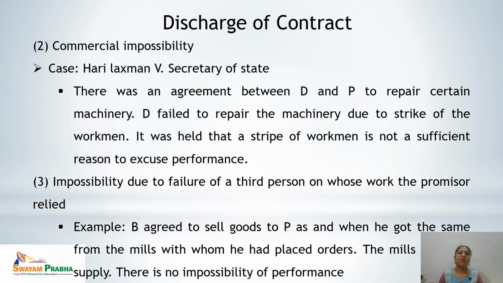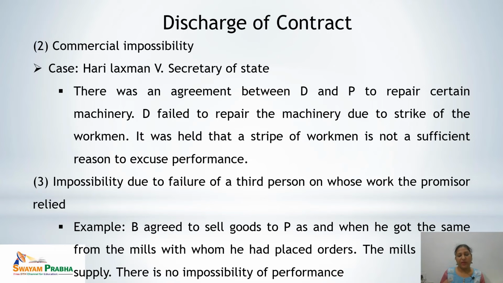Let's see the example. B agreed to sell goods to P as and when he got the same from mills with whom he had placed orders. The mills failed to supply. There is no impossibility of performance in this contract, the reason being the material can be taken from other mills too. There were chances to get the material from other mills.